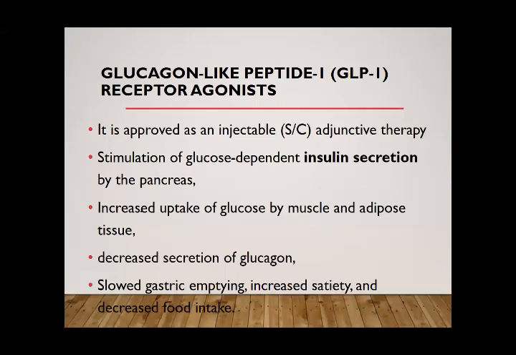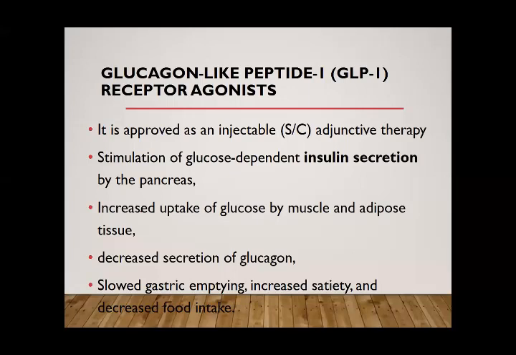The chances of hypoglycemia with this group of drugs are very low because the insulin release by this hormone depends on the glucose level. If the glucose level is high, more insulin will be released; if the glucose level is low, insulin release will stop or decrease. So there is less chance of hypoglycemia. It improves glucose utilization by the muscle and adipose tissues, and also decreases the release of glucagon.